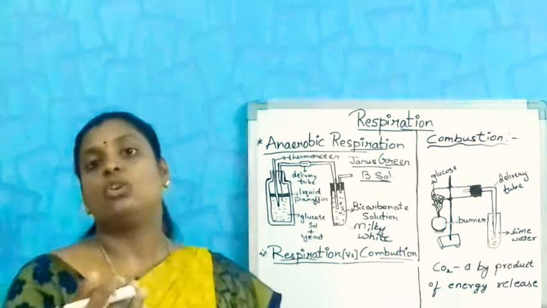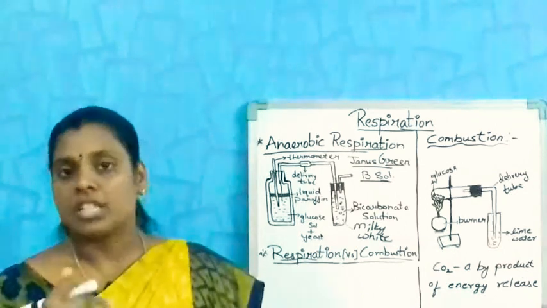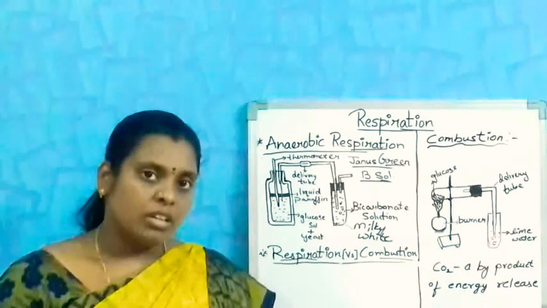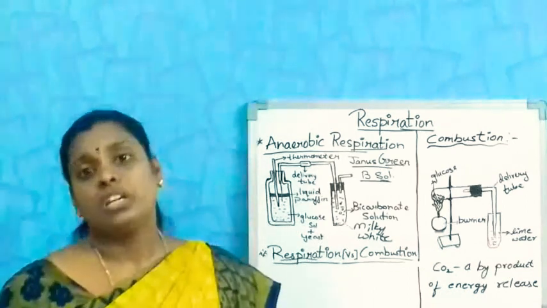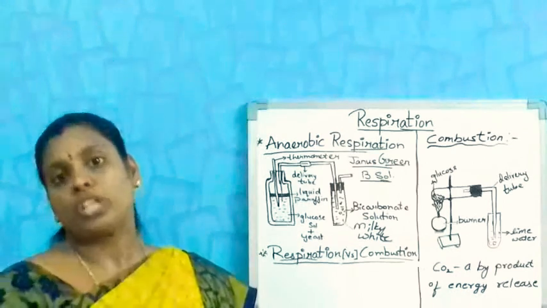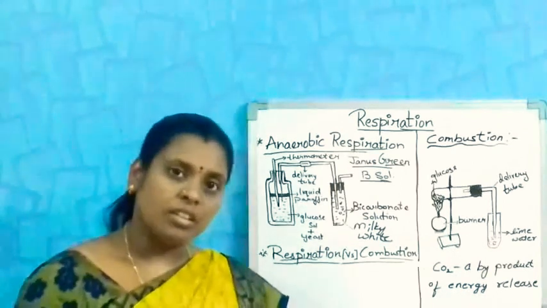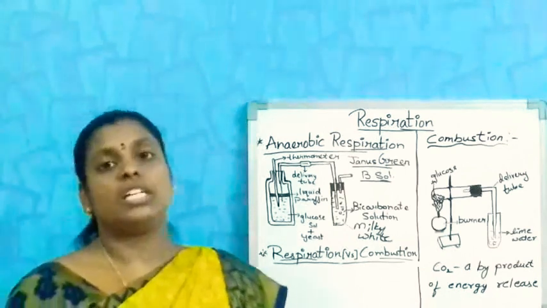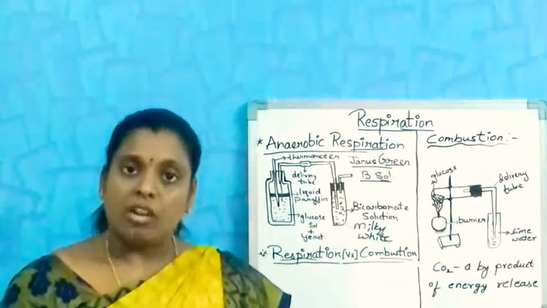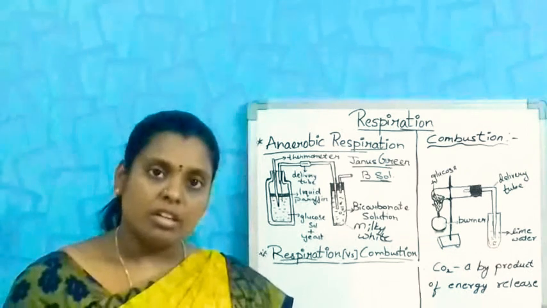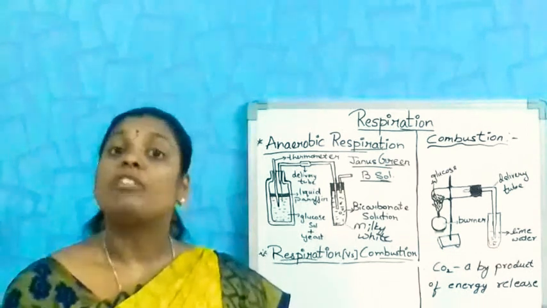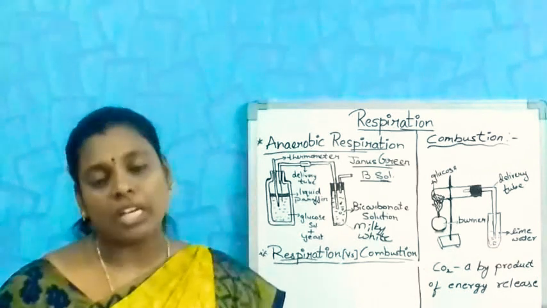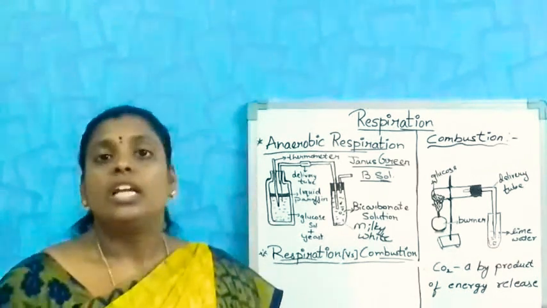If you see, when you do serious exercise or running, jogging, our body requires more oxygen to produce more energy. When the availability of oxygen is not enough for our body, then our body respires anaerobically and produces lactic acid.